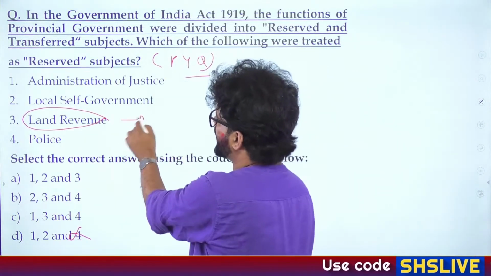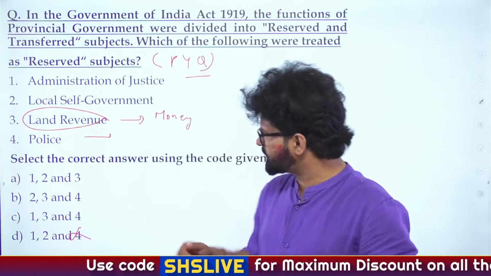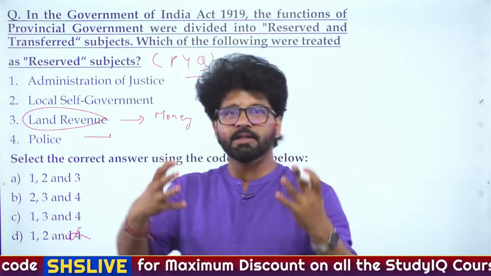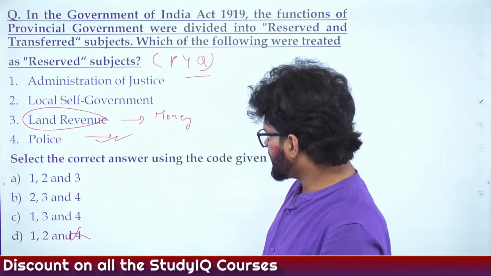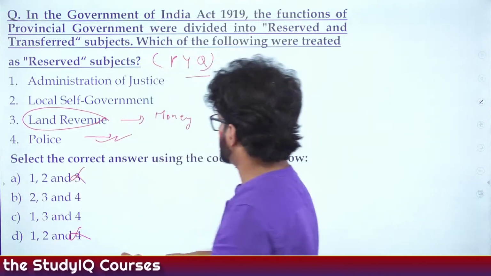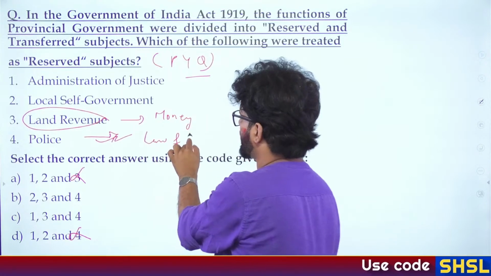So you have money in your pocket now. Let's say you also have police in your pocket. So money, police, you have in your pocket. Police is very important. Then law and order is in your pocket. So police also has to be there. So if police has to be there, eliminate option which does not have police. So now you have money in your pocket. Now you have law and order in your pocket.